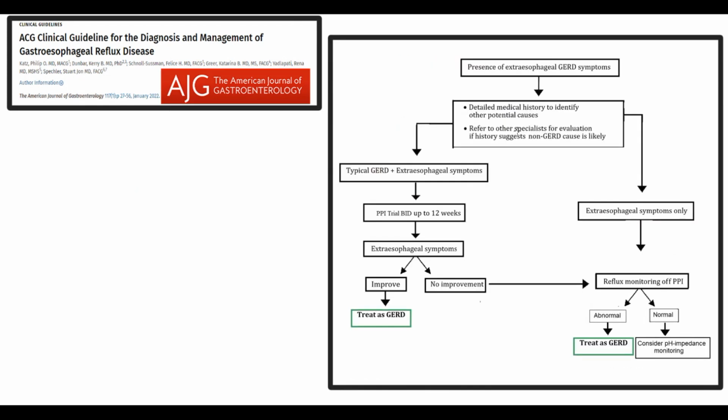And also, we have the scenario where a patient complains of extraesophageal symptoms such as laryngitis or dental erosions. In this case, everything depends on typical GERD symptoms. If heartburn and regurgitation are present, then we prescribe PPIs for up to 12 weeks. If extraesophageal symptoms improve, we continue treatment with PPIs. But if there is no effect on laryngitis, for example, then we should question the presence of GERD.